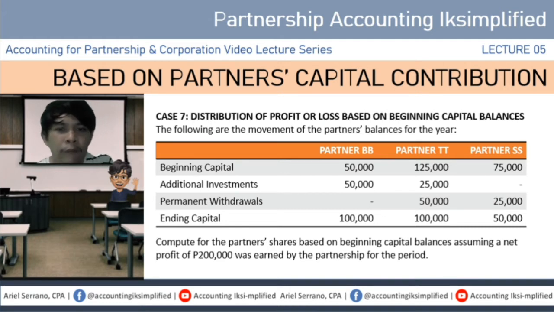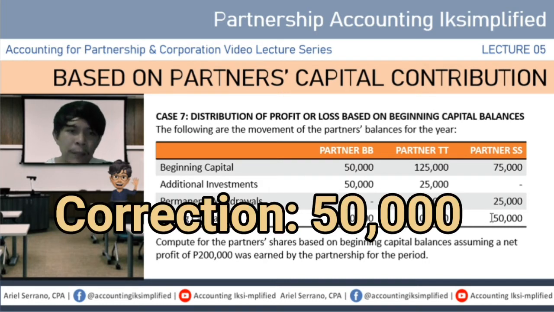Kunwari, we have the BTS company. We have partner BB, partner TT, and partner SS with the following movement sa kanilang capital balances. Ang kay partner BB, 50,000 ang umpisa, 125,000 naman si partner TT, and si partner SS, 75,000 at the beginning of the year. And they have the corresponding investments or permanent withdrawals. At pag nirecompute natin yan, ganito yung magiging ending capital balances nila: 100,000 kay partner BB, 100,000 kay partner TT, and 100,000 kay partner SS.